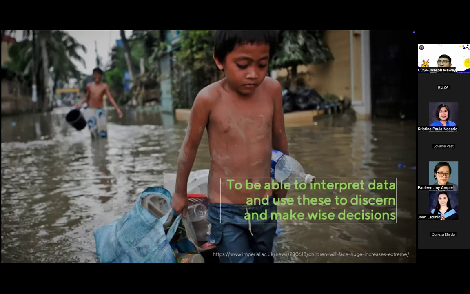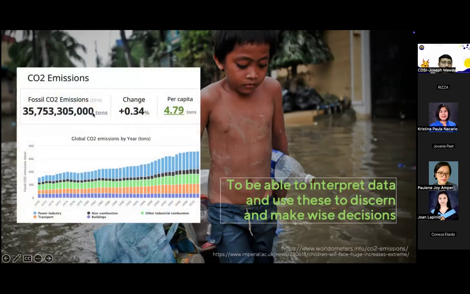And my action goal is to be able to interpret data and use these to discern and make wise decisions. Because there's so much data about climate change. And if we look at this, for grade 6 and 7, I might invite a science teacher or ask the science teacher if they have taken up carbon dioxide emissions. But there are so many other kinds of data on things that aren't related to science. But let me just talk about this now.